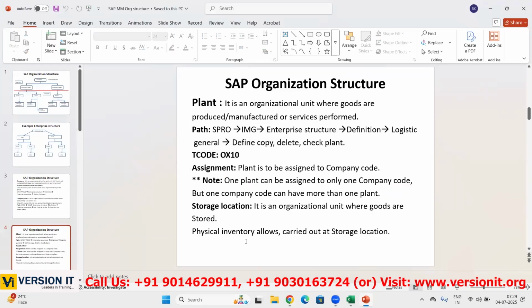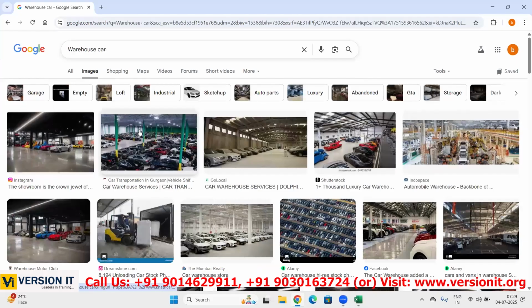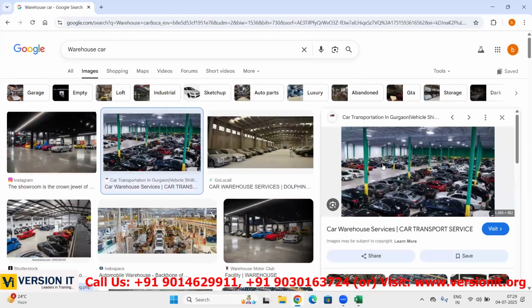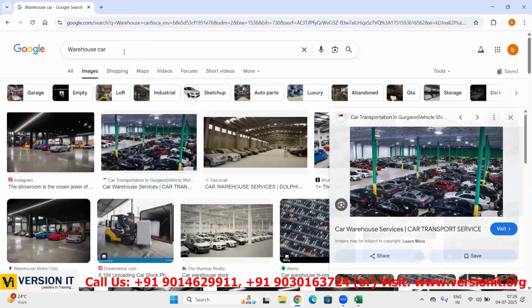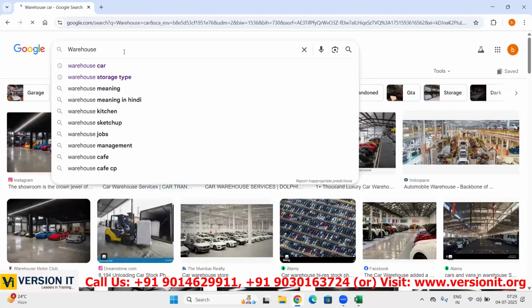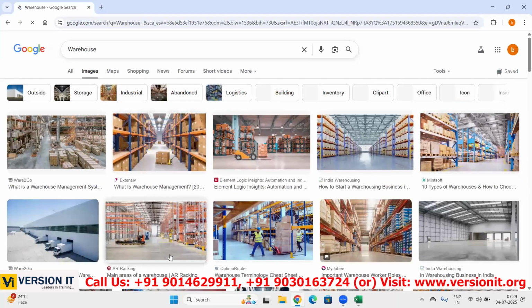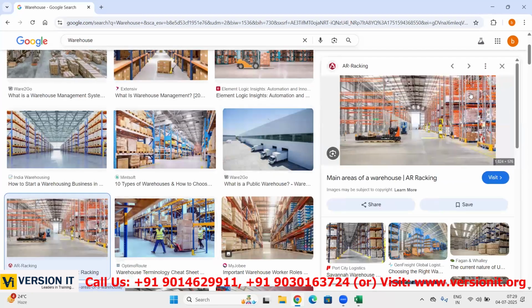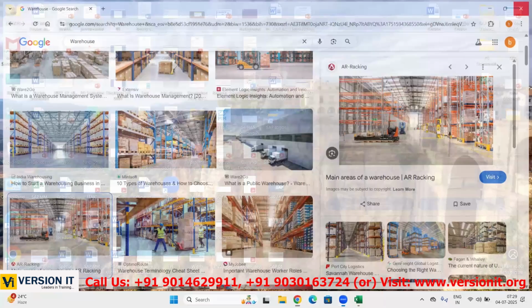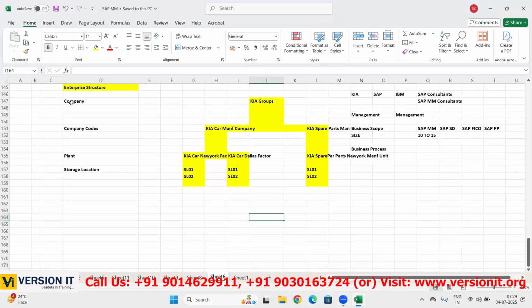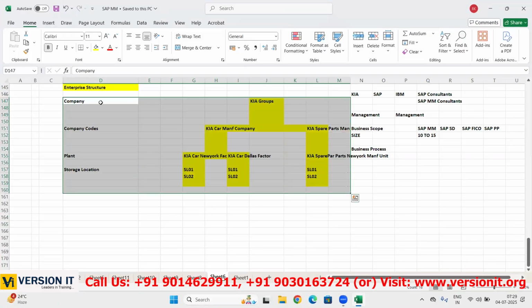Storage location means it is an organizational unit where goods are stored, for storing purposes. So here you can see a lot of cars were stored. This is a place where you are not only manufacturing cars, but also storing tires, raw materials, engine, nuts, bolts and all. Here you can see they were storing all the materials related to your car manufacturing business. Okay, now I think we have understood company, company code, plant and storage location.